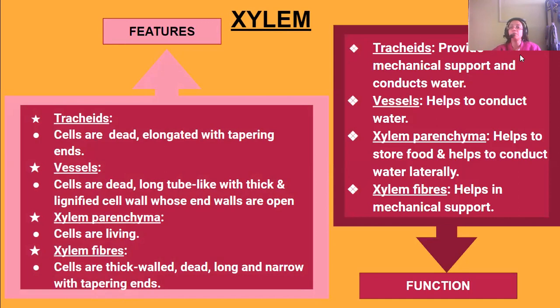Now, what is the function of the xylem? The tracheids provide mechanical support and conduct water. So two functions for tracheids: mechanical support and water conduction. Then vessels, their only function is to conduct water. Xylem parenchyma helps in storing food, and also helps to conduct water laterally. Then xylem fibers, only mechanical support they can give.